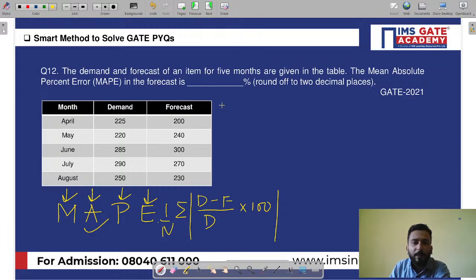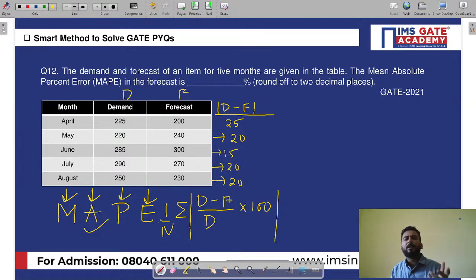So what we have to do is simply find the absolute value of D minus F. See, this is your D and this is your F. Simply find the absolute value. This is 25. Now this is 20, minus 20, but the absolute value will be 20. Here it is 15. Here it is 20. Here it is 20. I found the summation. This is the absolute value of D minus F.